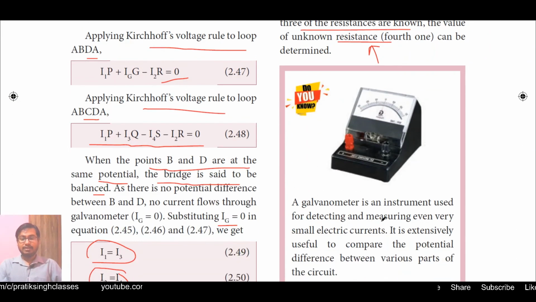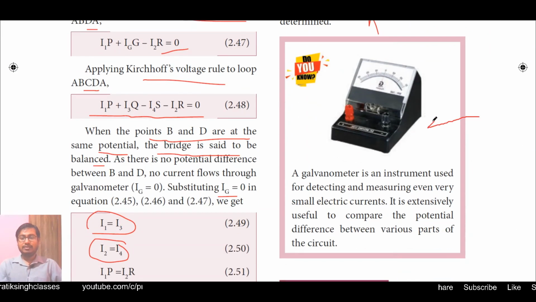See here, this is the figure of a galvanometer. A very special thing in a galvanometer is that at the center there is 0, and the reading is from 0 to 50 or 100 this side, and again 0 to 50 or 100 this side, depending upon the value of the galvanometer. It shows the direction of flow of current.